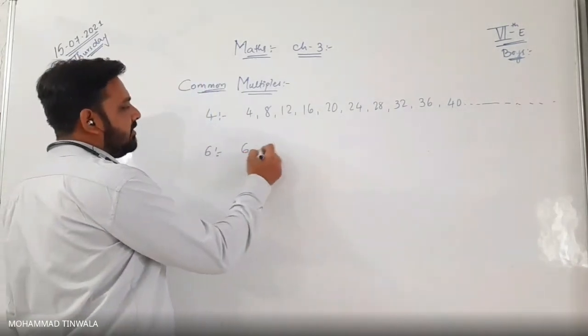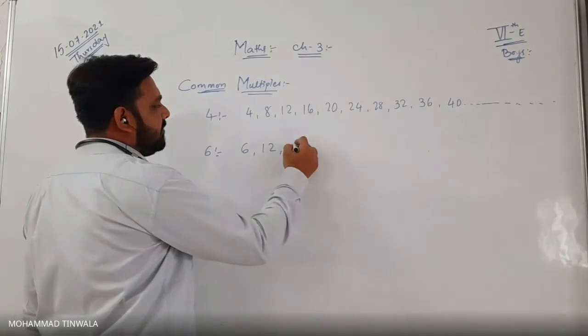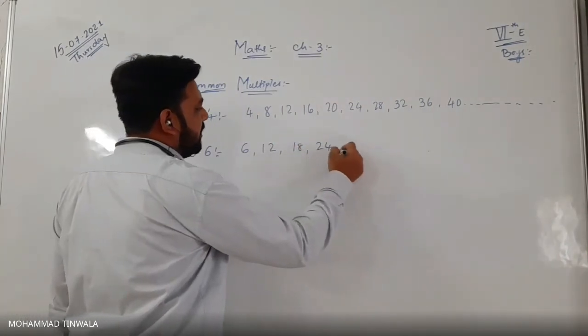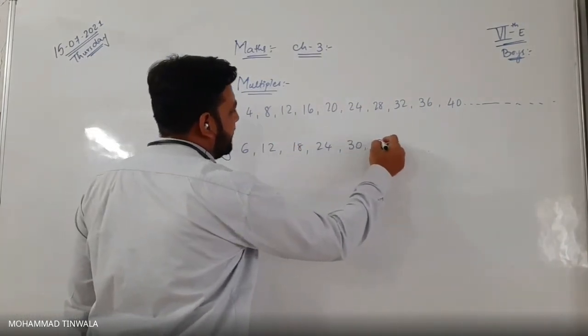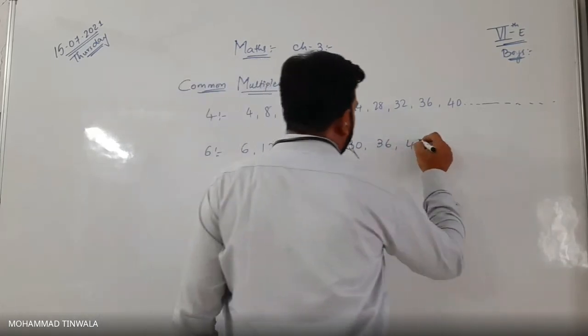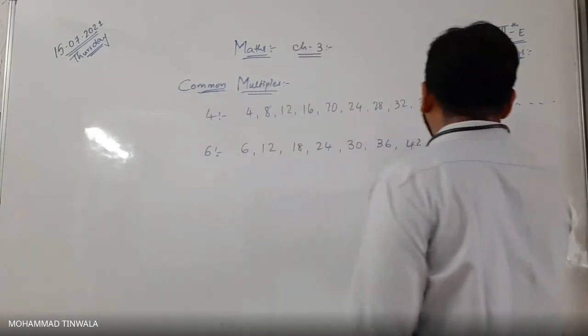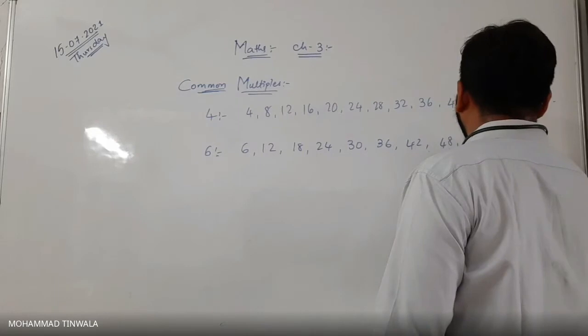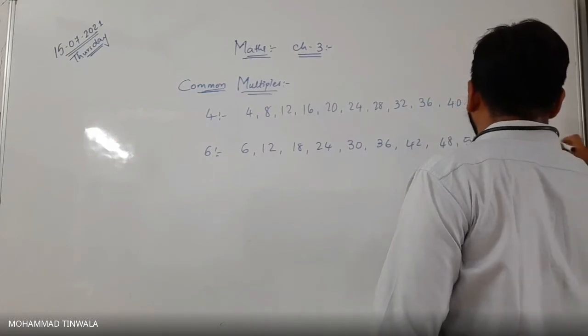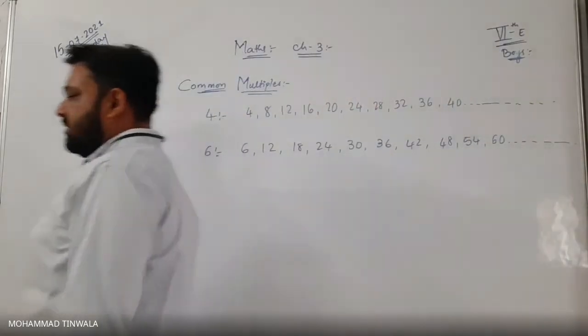It goes on. 6 ones are 6, 6 twos are 12, 6 threes are 18, 6 fours are 24, 6 fives are 30, 6 sixes are 36, 6 sevens are 42, 6 eights are 48, 6 nines are 54, 6 tens are 60, and it goes on. Any doubt here?